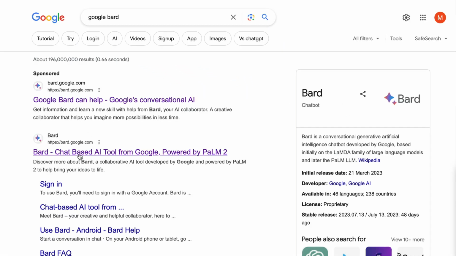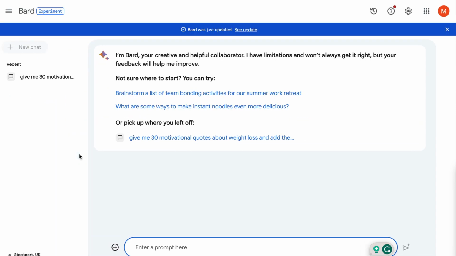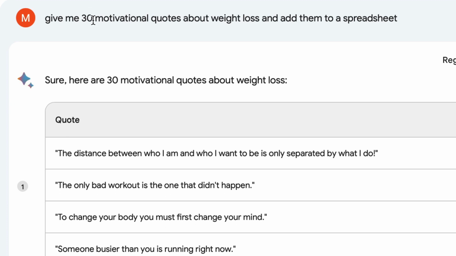Now this is Google's very own AI tool, and there's a specific reason why we are using this over one of the many other options that we have available to us. We're using this because, well, let me show you a prompt that I added previously. So I have asked the AI to give me 30 motivational quotes about weight loss and add them to a spreadsheet. This is the important bit.